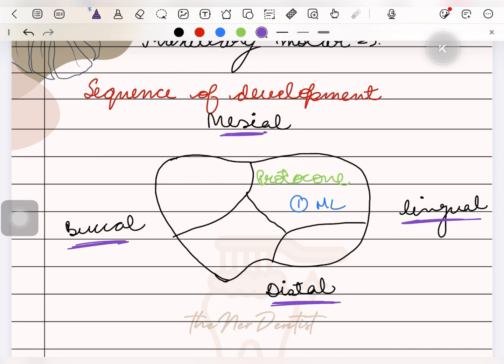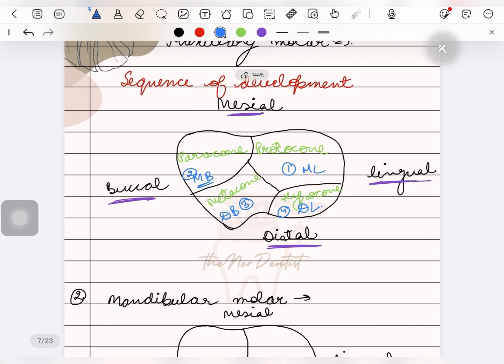The second cusp that develops is mesiobuccal. It develops after the protocone and it is known as paracone. The third cusp that develops is metacone, and this is the distobuccal cusp. The last cusp is called hypocone, and it is distolingual. Okay, in case of maxillary, we will not say lingual, we will say palatal.